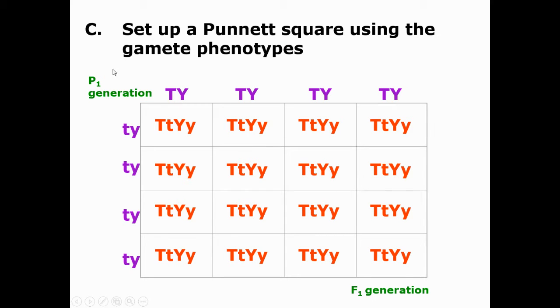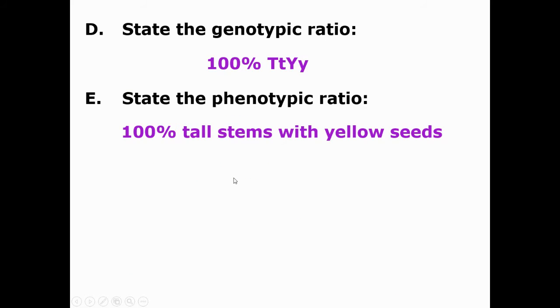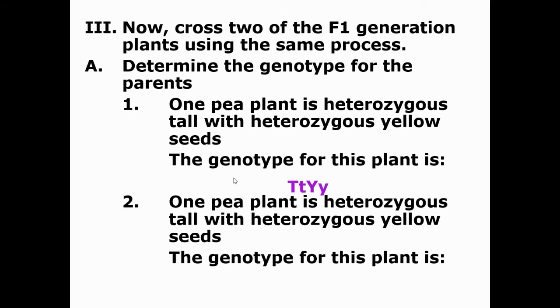This is the P generation, the parents. F is the first filial generation. So we're going to take, because it's plants, it doesn't matter, 2 of these, 2 heterozygous individuals, and cross them. So the genotype for each of those plants is heterozygous for both traits.